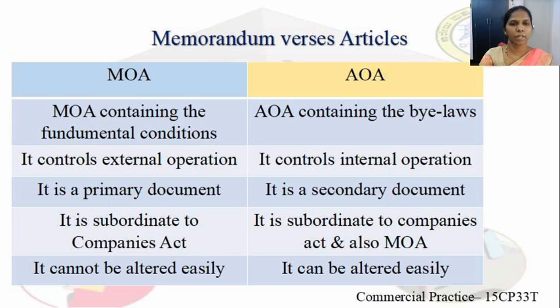The memorandum of association controls the external operation of the company. Here the external operation means the relationship between the company and the outsiders. That means the memorandum of association controls the external operation of the company, whereas articles control the internal operation of the company.